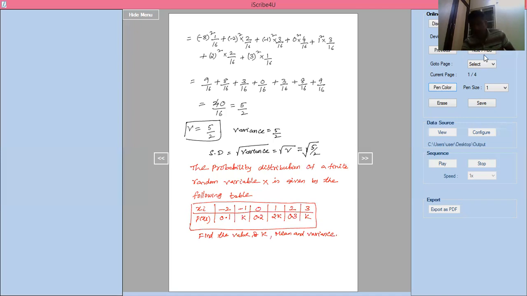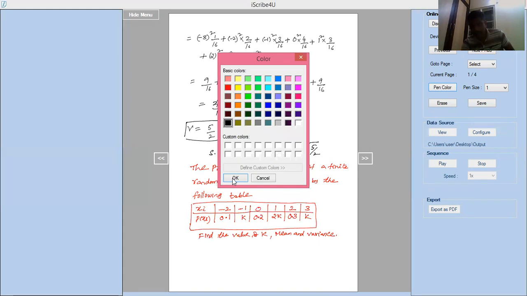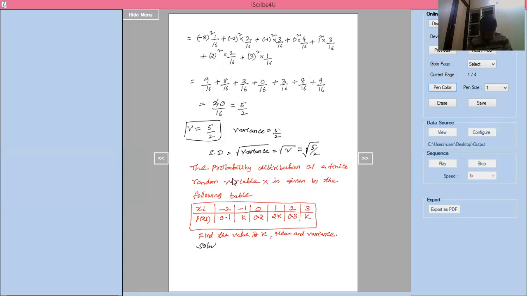Solution. First, here is a probability distribution they have given.